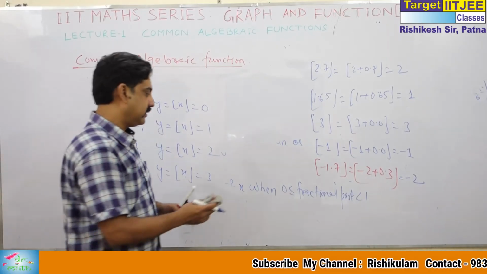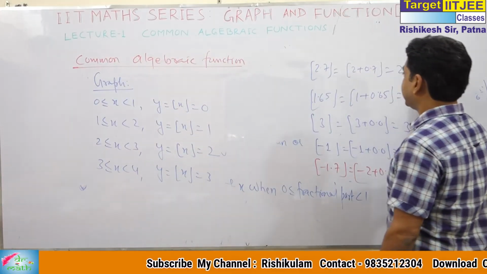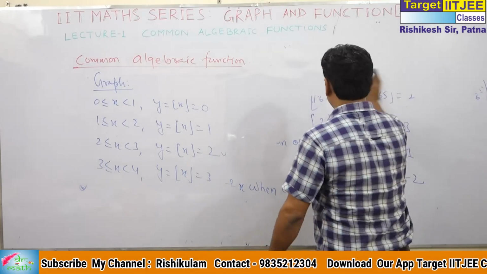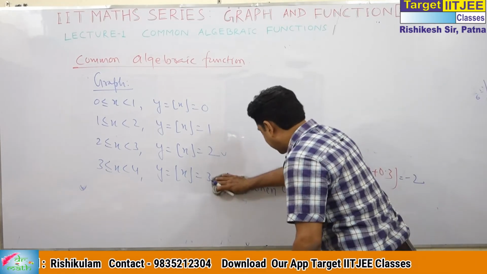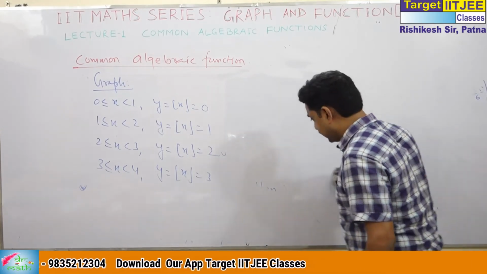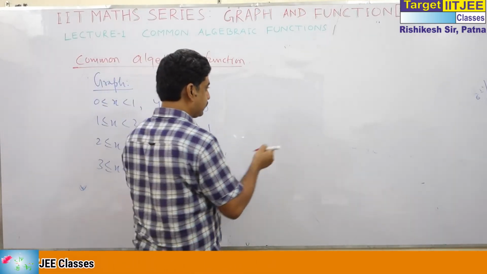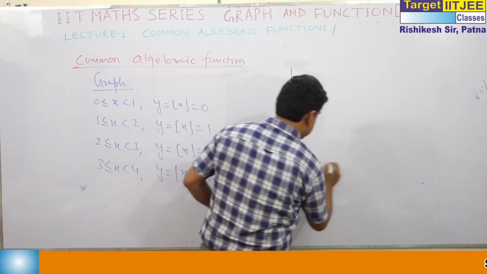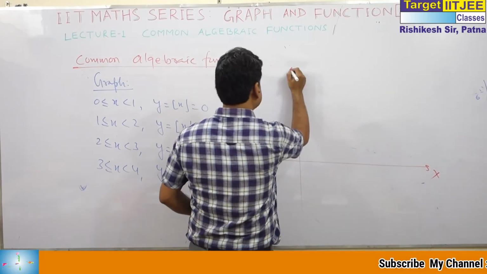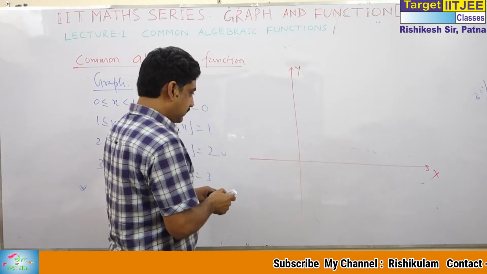Also go for negative values. And this will be used to draw the graph of the greatest integer function. How? Let's see. Suppose this is the x-axis and this is the y-axis.